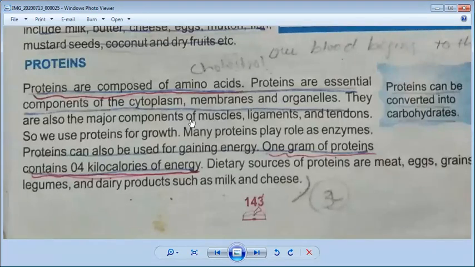They are also the major components of muscles, ligaments, and tendons. You all know about muscles, but ligaments and tendons are new words for you. Definitely, our body moves with the help of our skeleton, our framework of bones inside the body, connected with muscles. As we can turn our hand, as we can twist our elbows, these are all connected with muscles and ligaments.